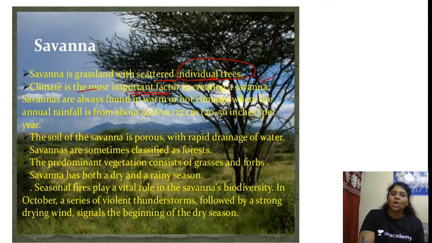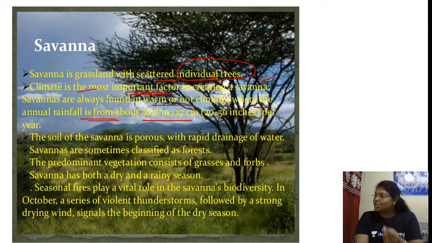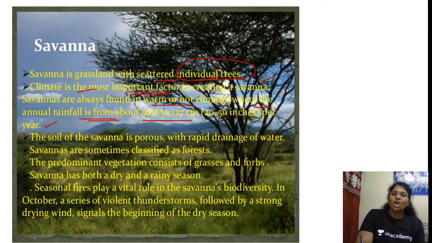Okay, savannas are always found in warm or hot climates where the annual rainfall is from about 50 to 127 centimeters, which is closer to just 20 to 50 inches per year. For the total year, you can experience only 50 inches. The soil of the savanna is porous. What do you mean by porous, ma? The soil of the savanna is porous. We will discuss. Okay. With the rapid drainage of water, savannas are sometimes classified as forests.